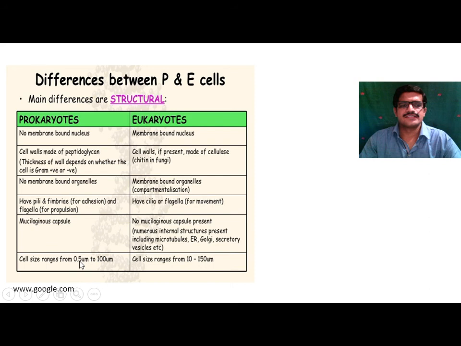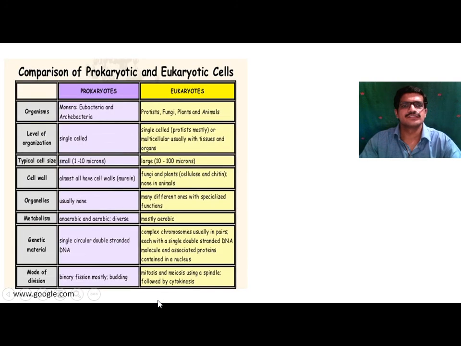Cell size ranges from 0.5 micrometer to 100 micrometer in prokaryotes. In eukaryotes, it ranges from 10 to 150 micrometer. So these are some differences between prokaryotic and eukaryotic cells. Other than this, the organisms included in prokaryotes are eubacteria and archaebacteria. In eukaryotes, protists, fungi, plants and animals are present.